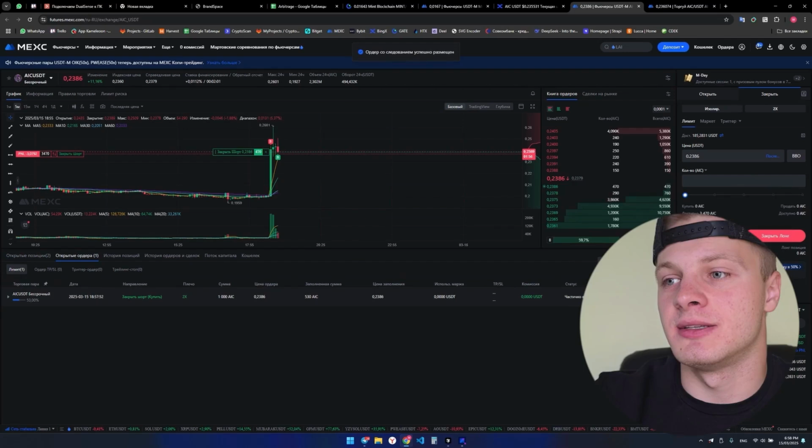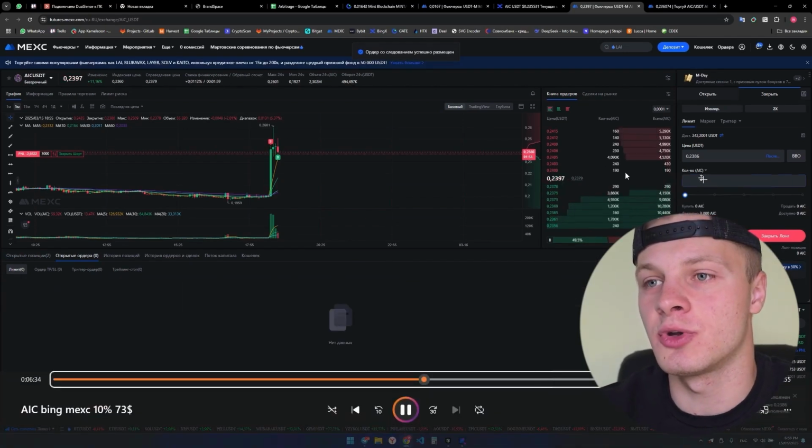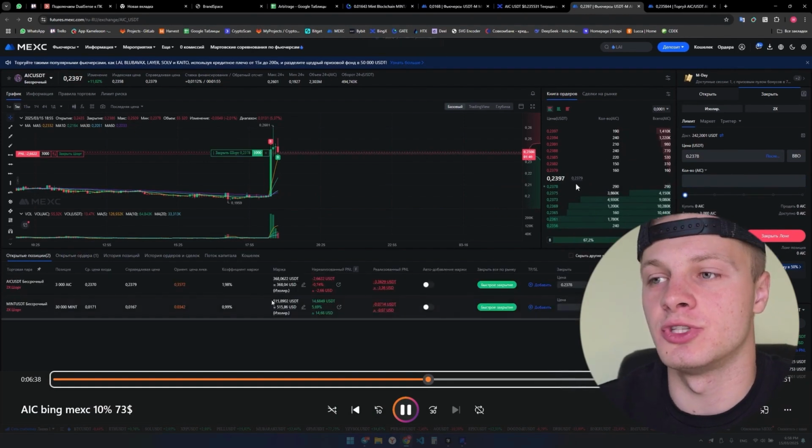Again, if it's a token that's worth more or less, you just look at the order book yourself and see who you can sell to. Here you can see the order book on the MEXC exchange, and you can check how many tokens people are currently willing to buy, and accordingly, you sell to those people.